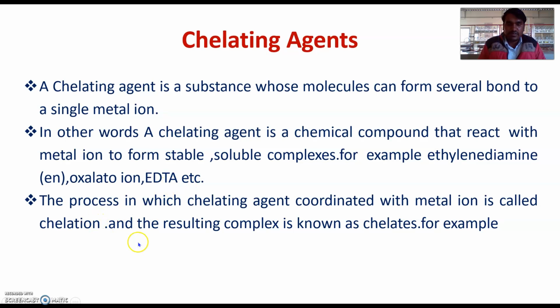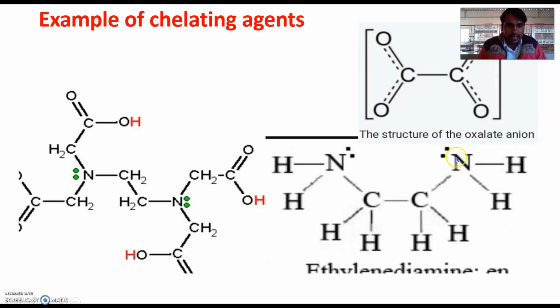The process in which a chelating agent is coordinated with a metal ion is called chelation, and the resulting complex is known as chelate. For example, these are some examples of chelating agent. These are the oxalate ion, these are the ethylene diamine ion, and these are the EDTA.